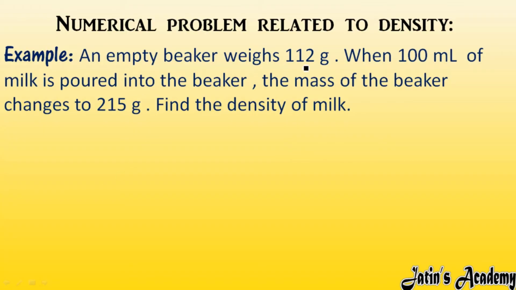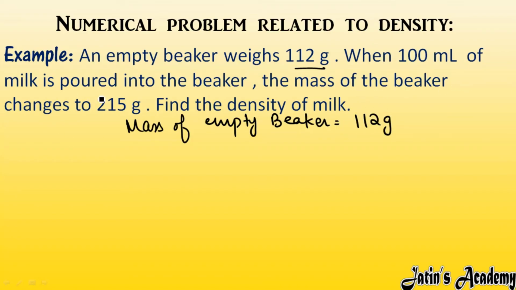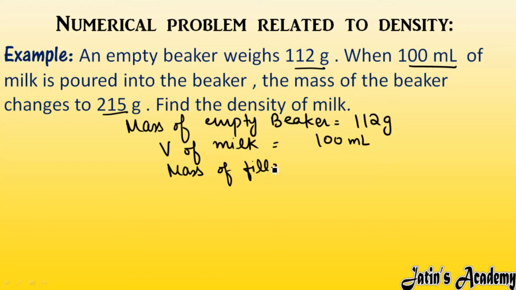So, an empty beaker weighs 112 grams. So the mass of the empty beaker is given to us, that is 112 gram. When 100 ml of milk is poured into it, 100 ml of milk means the volume of milk is given. So the volume of milk is 100 ml. The mass of the beaker changes to this. So the mass of the filled beaker is now 215 gram. Okay, empty is 112 gram but filled with liquid it is 215 gram.